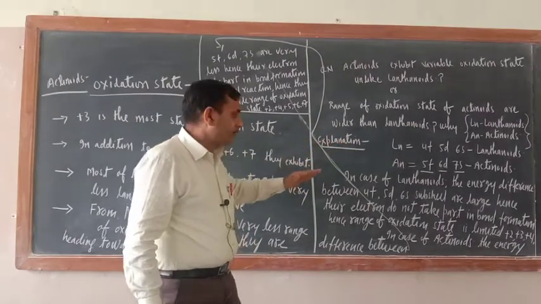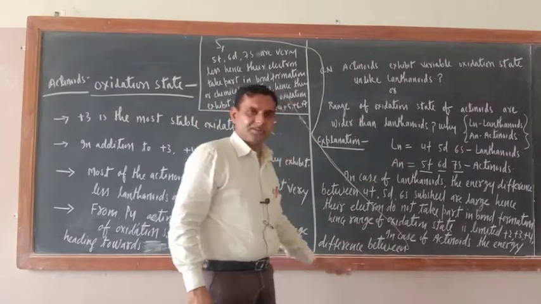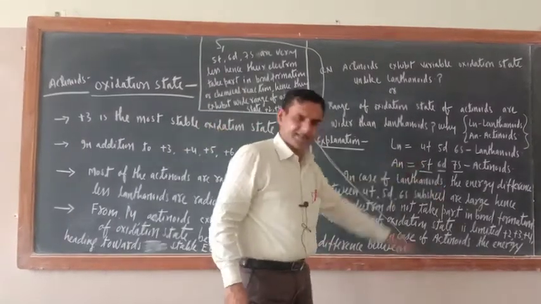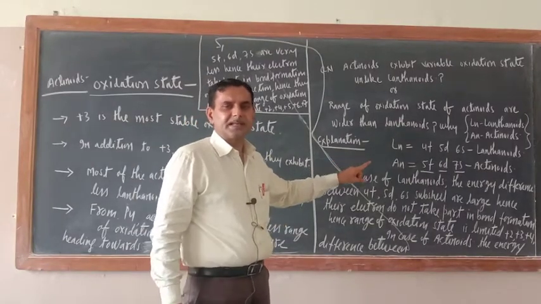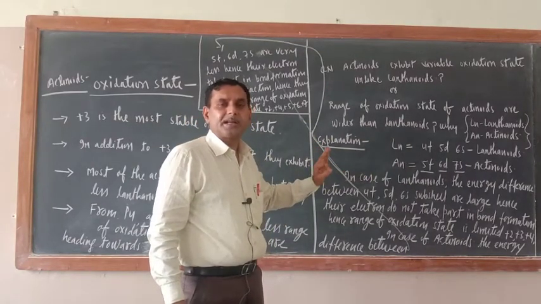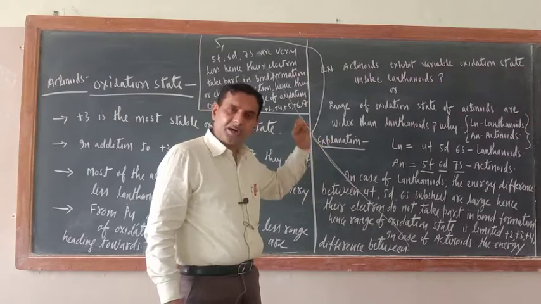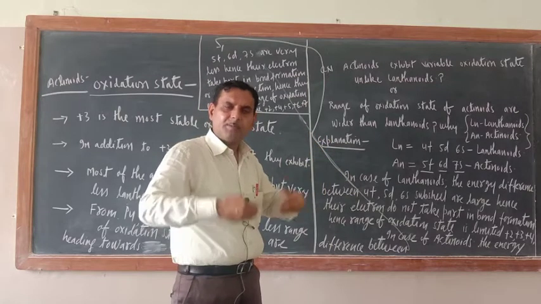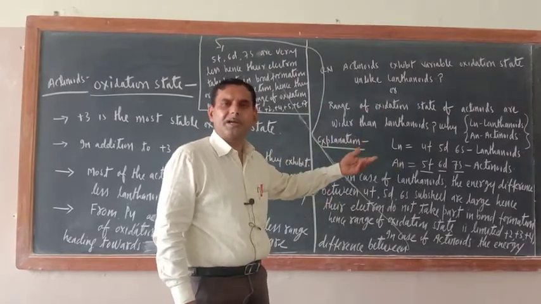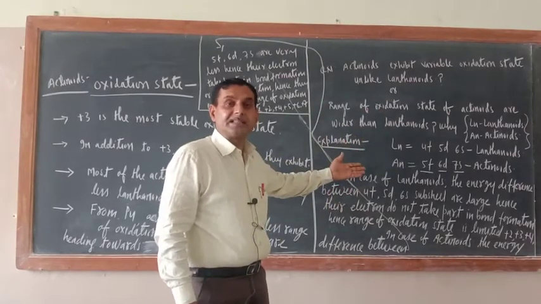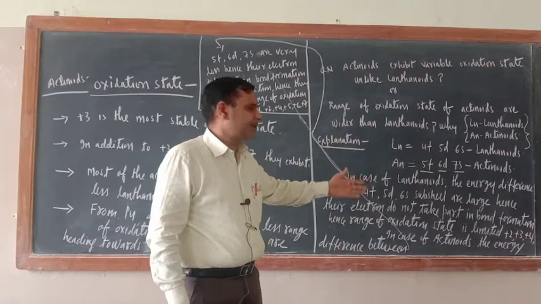So the electrons present in these subshells will take part in bond formation because the energy difference is less. By supplying a limited amount of energy, all electrons will come out and take part. So they will exhibit a wide range of oxidation states.